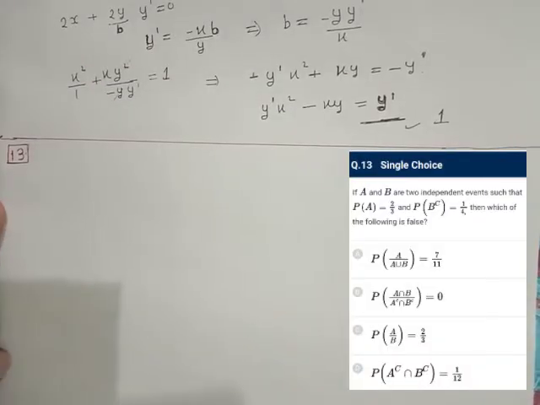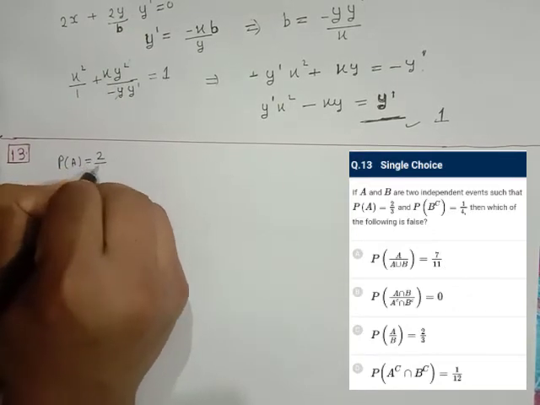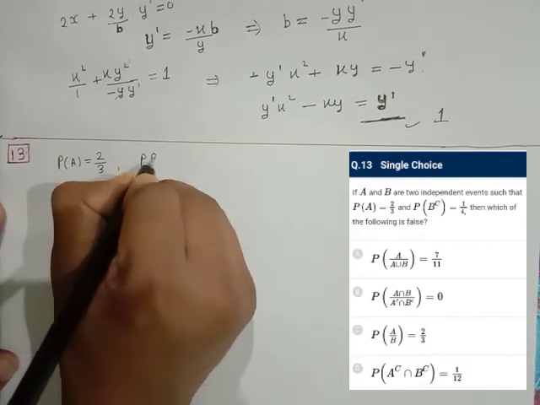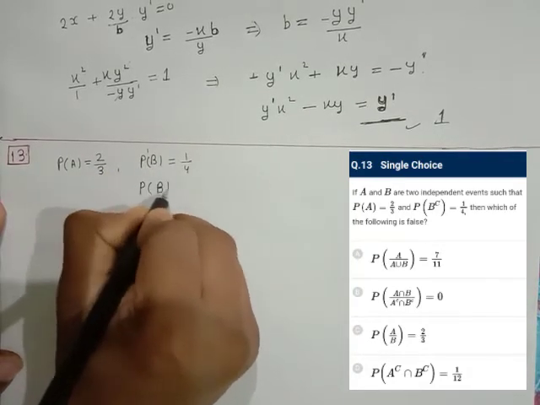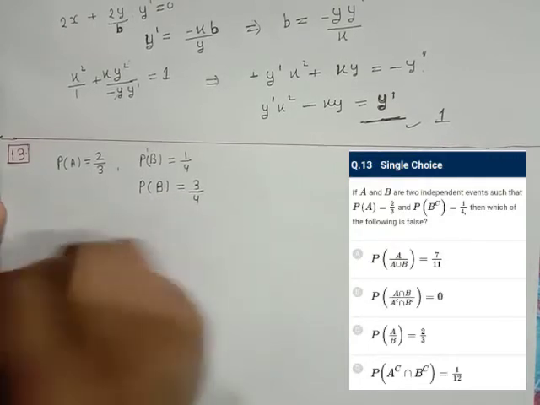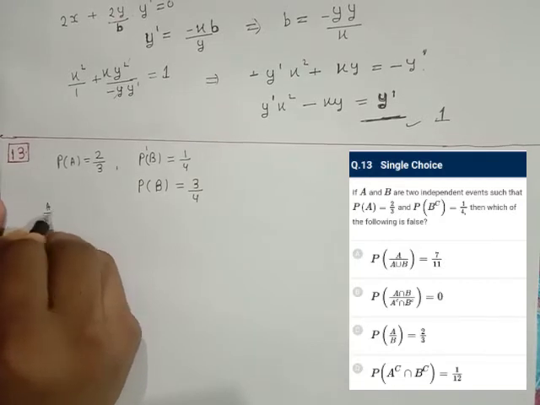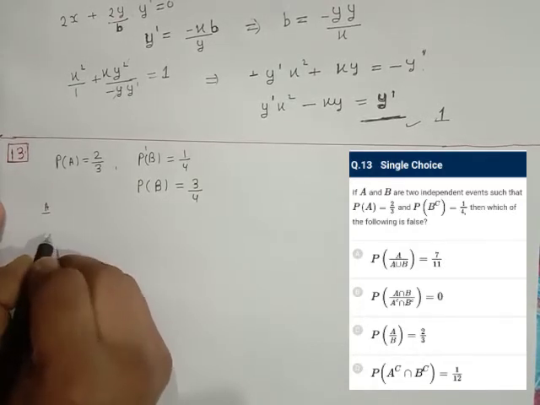Question number 13, we have been given P(A) is equal to 2/3 and P(B) complement is 1/4, or we can say P'(B) is equal to 1/4. So P(B) is equal to 3/4. So let's check option A. Here it is asked which of the following is false. Let's check option A.